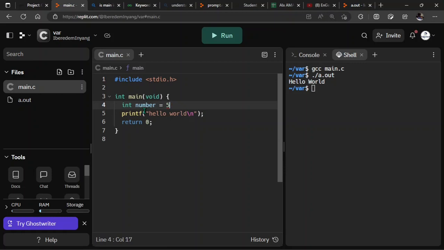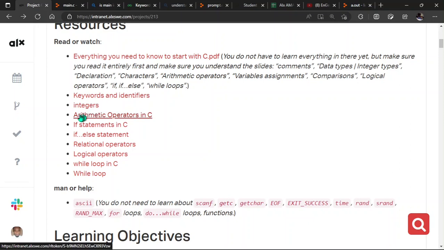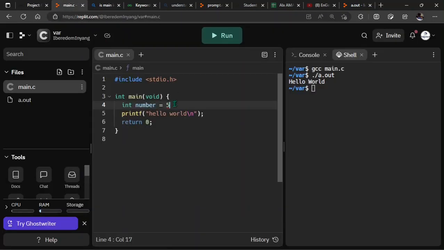It's a name that is used to identify a particular concept or data type that you're putting into your program. All right, so that's about identifiers and a keyword. So integers, what are integers? Integers are simply numeric values. Like now I have 5 here, so this is an integer. If I say 10 minus 5 minus 20, those are actually integers.